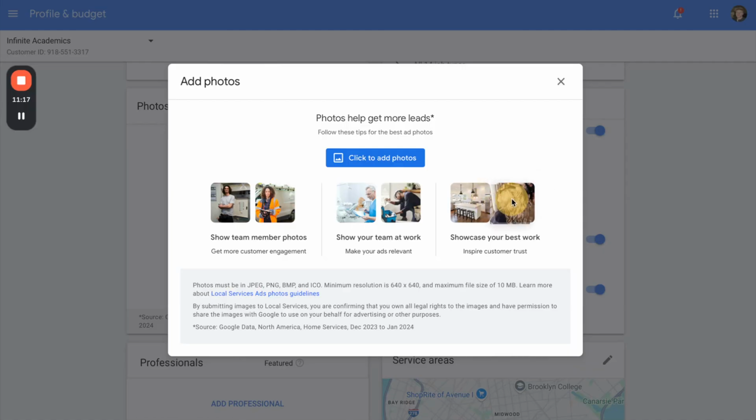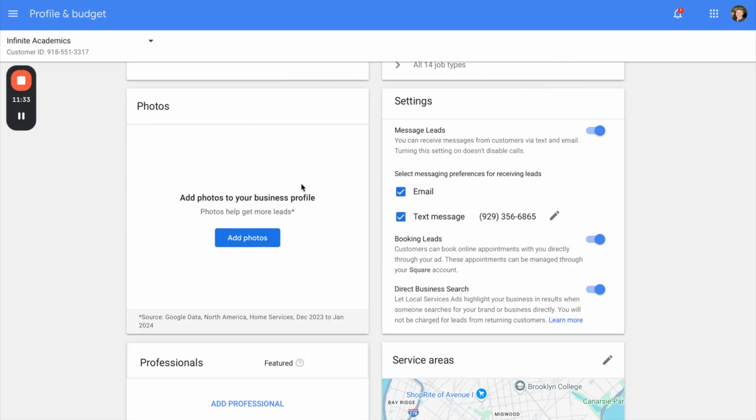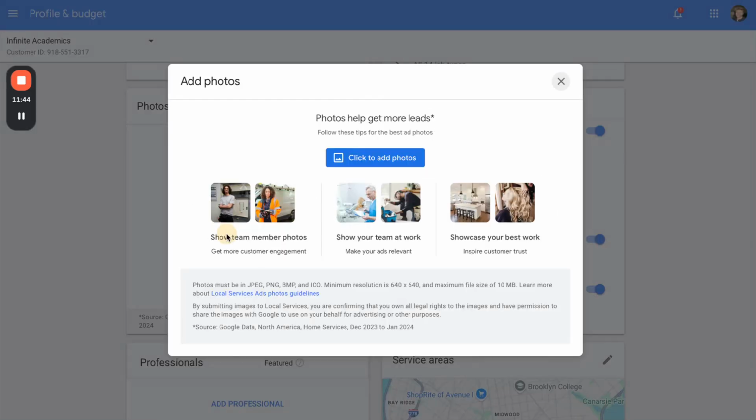Obviously aim for high quality photos if you're a remodeler or you do hair. You should probably aim for really high quality photos. But if you're just a field worker, a plumber, electrician, a roofer, or even a lawyer, just show off your team, your crew, the office. It's okay if it's a little low quality. But yeah, add photos here. There's really no secret tip or trick here. Just add more good, relevant photos, and a lot of them. Photos cannot contain your phone number or too much overlay text and graphics. Just keep that in mind. So these example photos are pretty much the only things you can add, actual raw photos.